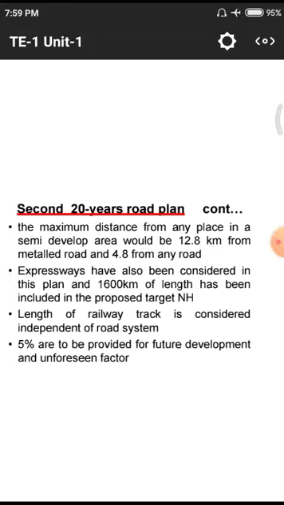In those, they categorized roads into metalled and unmetalled roads, because in the first 20-year plan they developed mainly national highways and a few other small roads, and those roads having conflict points at railways and others were also delimited from the main one. Since it was the first time they were doing that project, they had a few difficulties, and those difficulties could be mitigated by the second 20-year plan and the third 20-year plan.